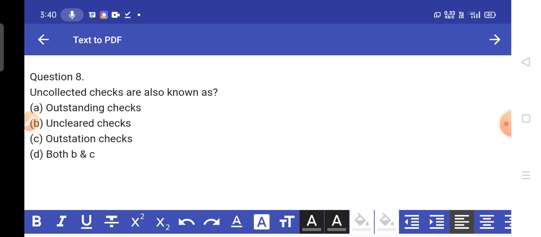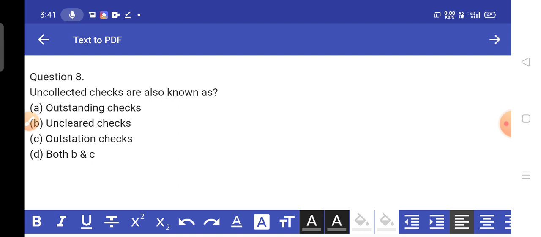Uncollected checks are also known as: these are the options for you. Option A outstanding checks, option B uncleared checks, option C outstation checks, and D both B and C. I think you will have to understand this question.